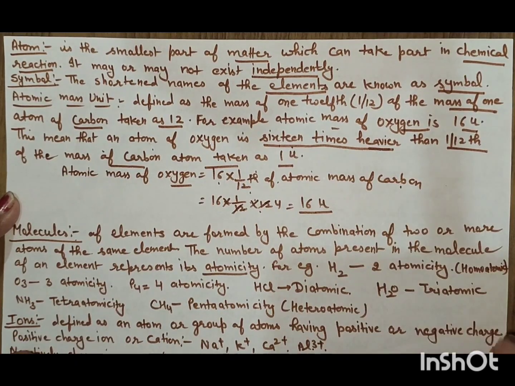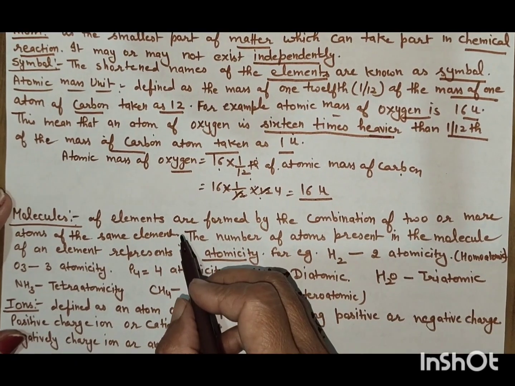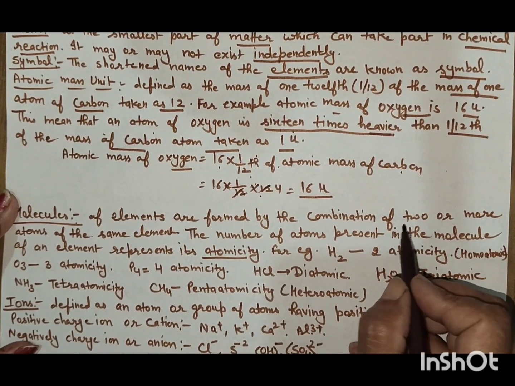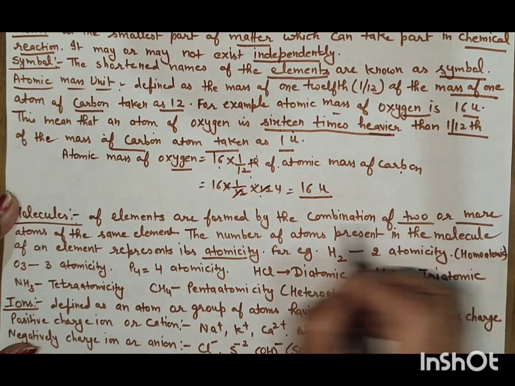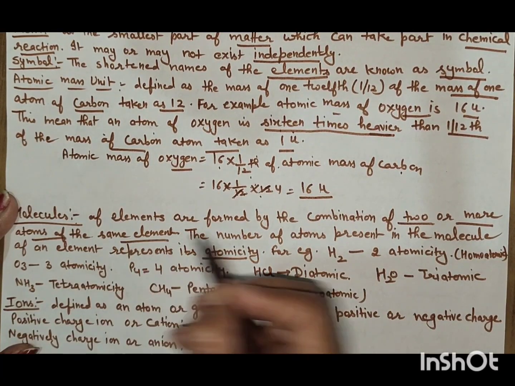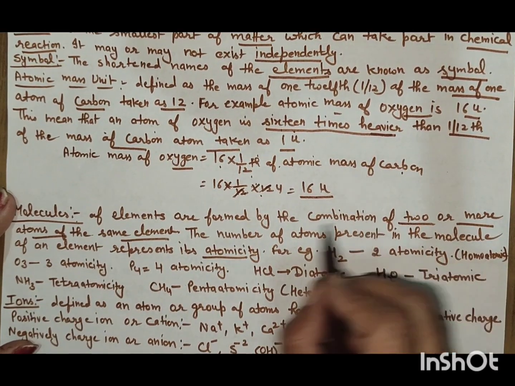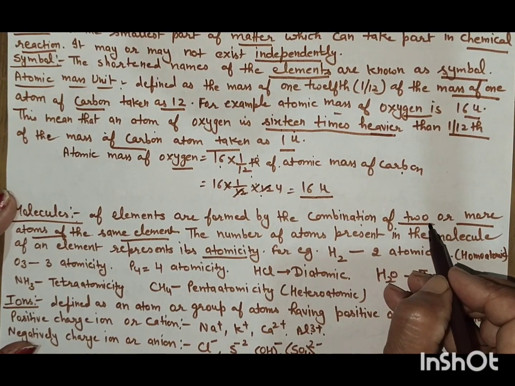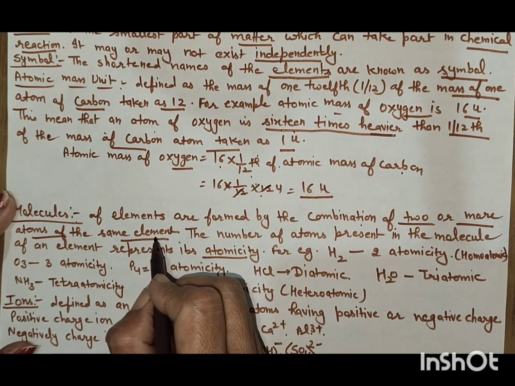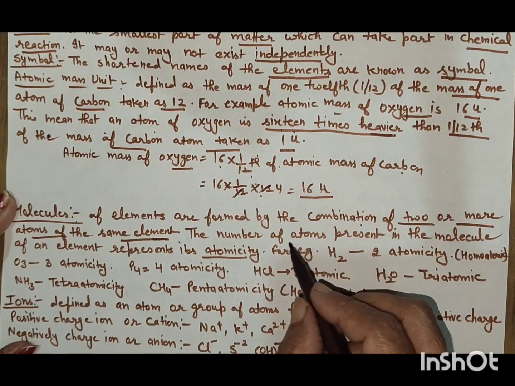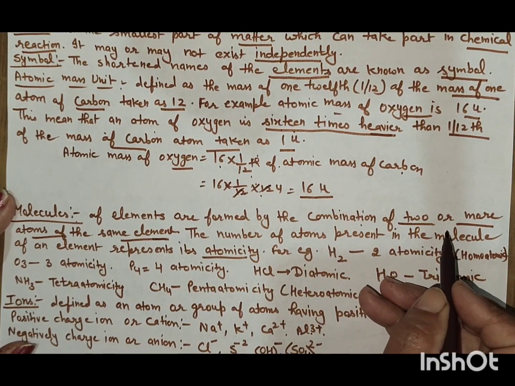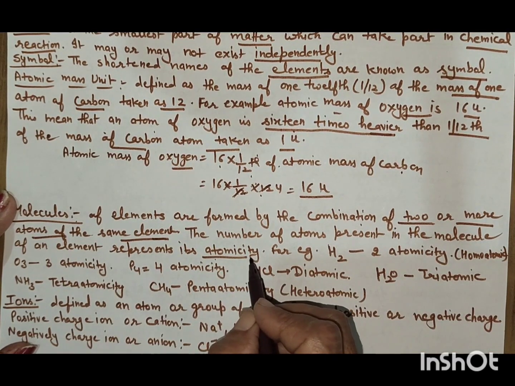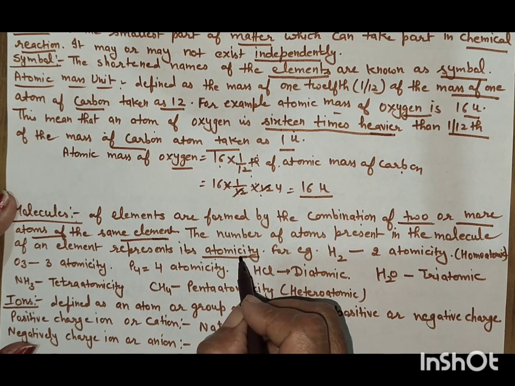Now, what is the molecule? Molecule of an element is formed by the combination of two or more atoms of the same element or different element. The number of atoms present in the molecule of an element represents its atomicity.